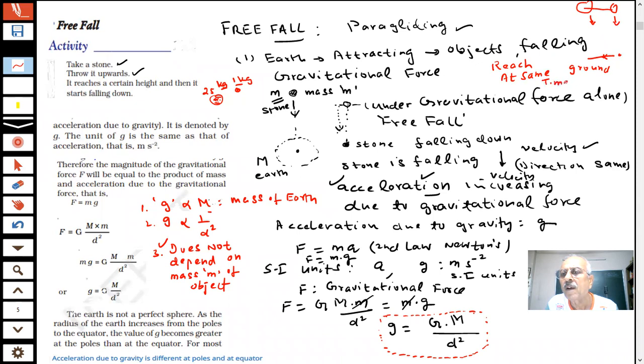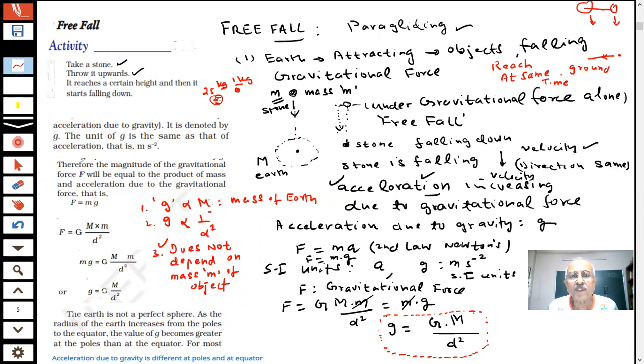Tell me, should they reach the ground at the same time? Yes or no? Tell me, students. Tell me, will they reach at the same time or at a different time?